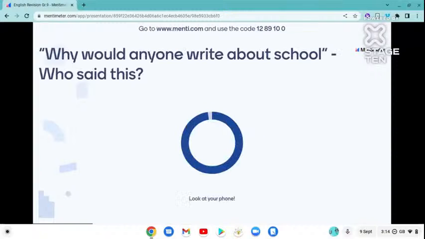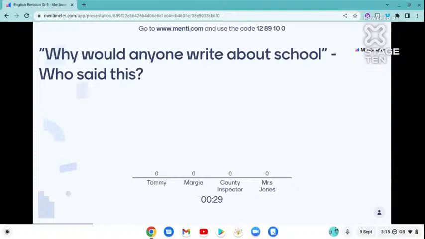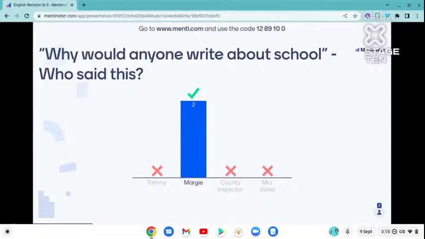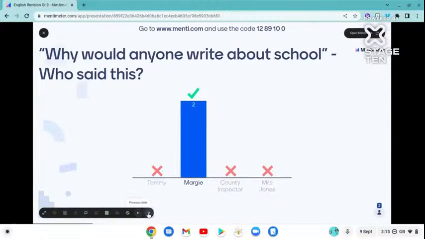The first question is, why would anyone write about school? Who said this line from The Fun They Had? Who could have written this? Everyone has voted, and it's 100%. Good job. The correct answer is Margie. Margie was the one who said that.